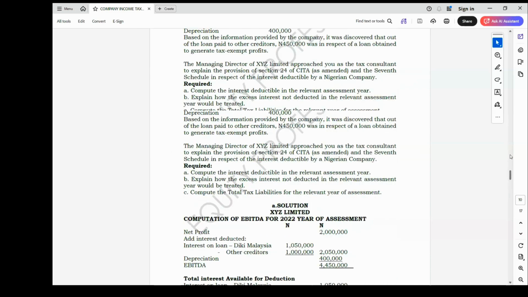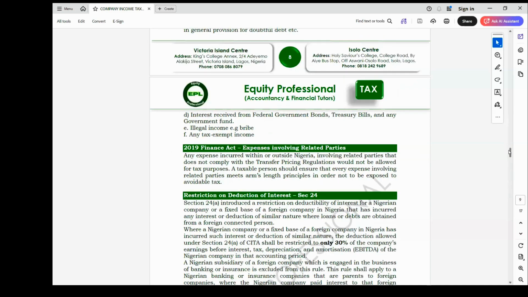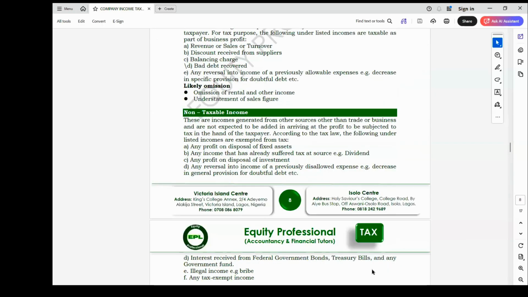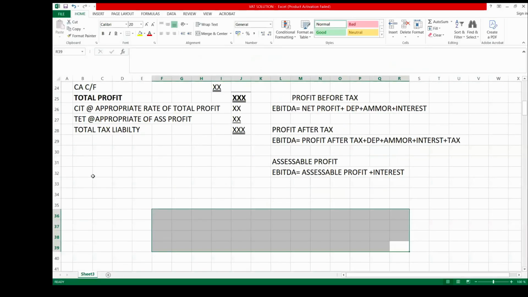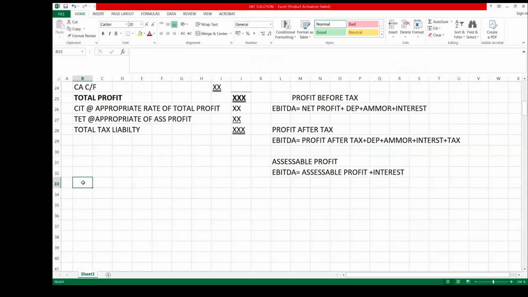Then we also have what is called deduction of expenses relating to taxable and non-taxable income. So let me just analyze that for us. Expenses relating to taxable and non-taxable income.